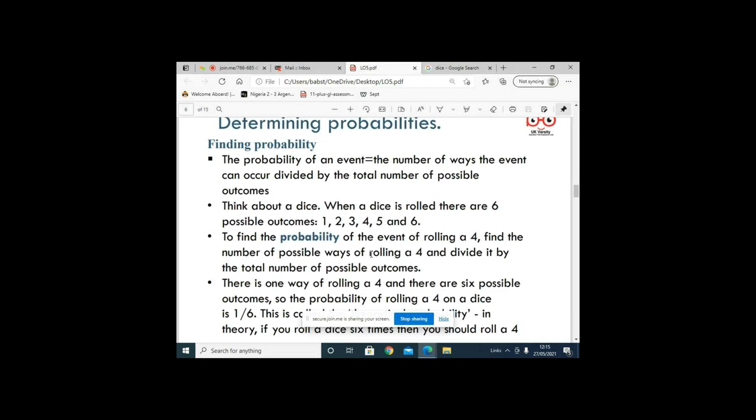So the probability of you rolling a 4: 4 is only one outcome out of 6. So if they ask what's the probability of rolling a 4, because 4 is one outcome out of 6, you will say 1 over 6.